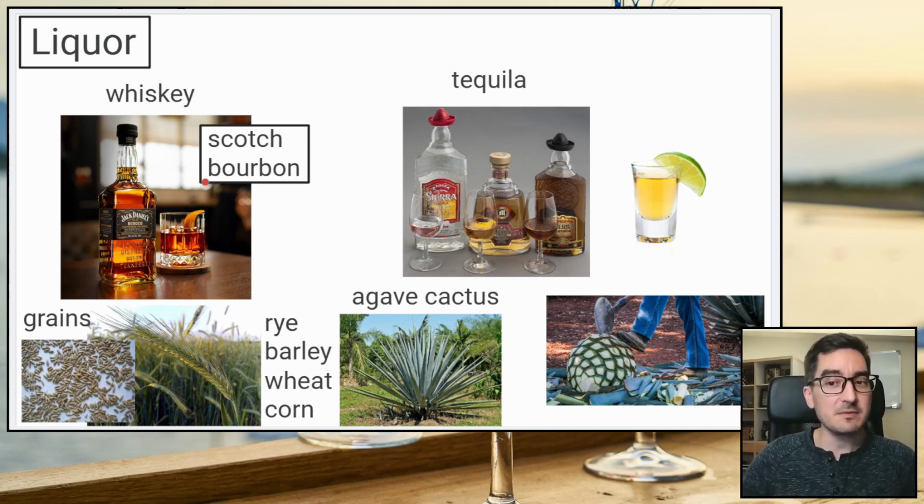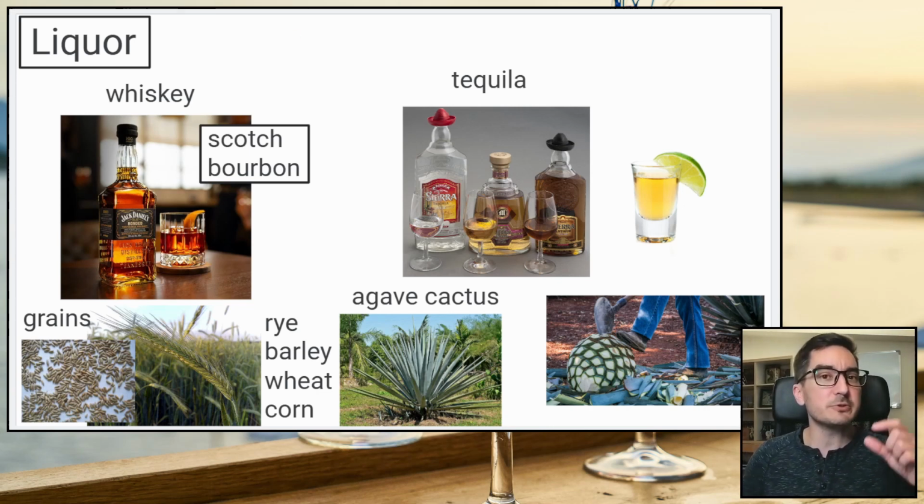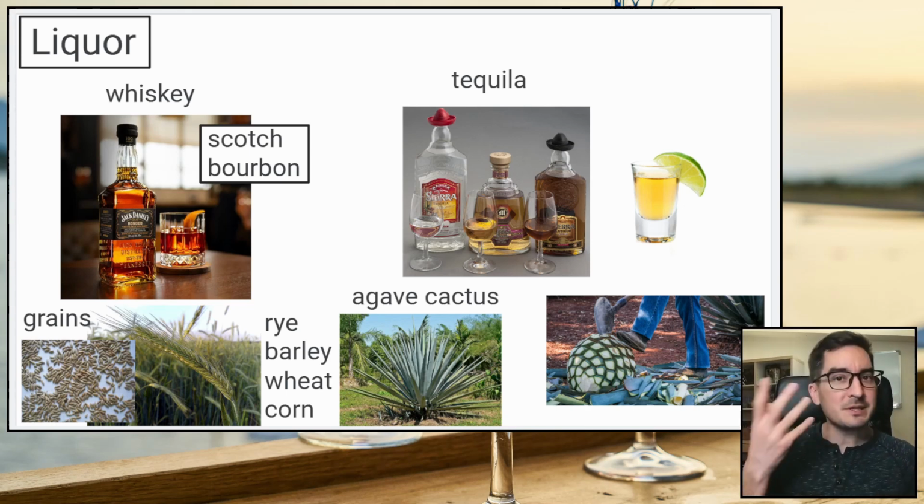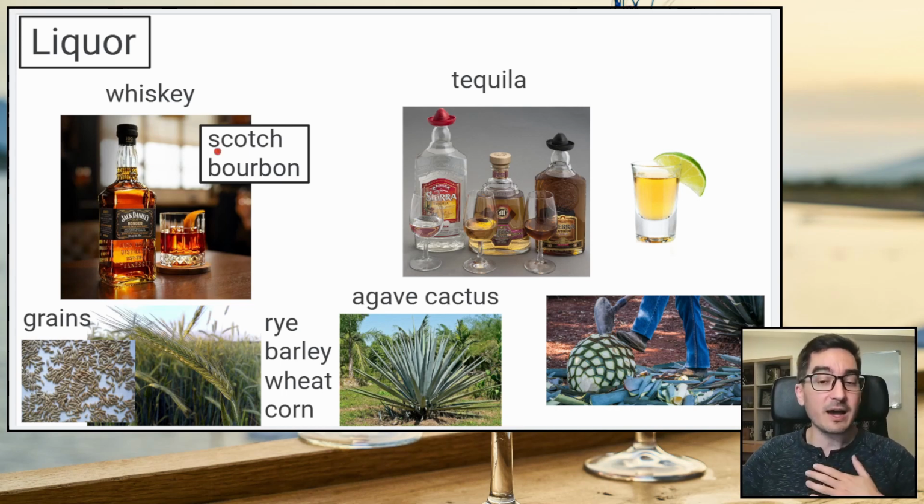Another kind of whiskey is called bourbon. Bourbon is very popular in the US. So it looks like Bauerbon, but say bourbon. Bourbon. Okay? Bourbon, how is this different than other whiskeys? Bourbon is usually a little bit sweeter than other whiskeys. Scotch is a little bit smoky. Bourbon is a little bit sweet. So I like bourbon. I think it's nice.